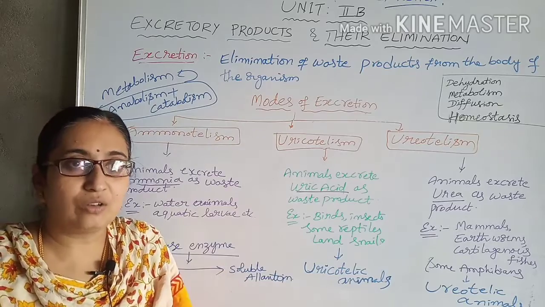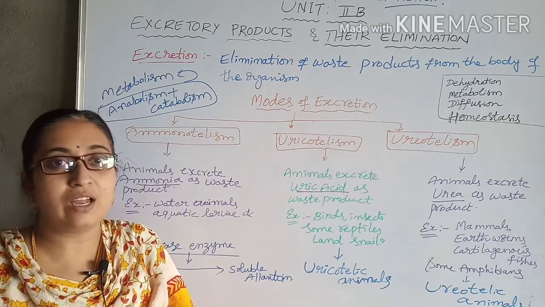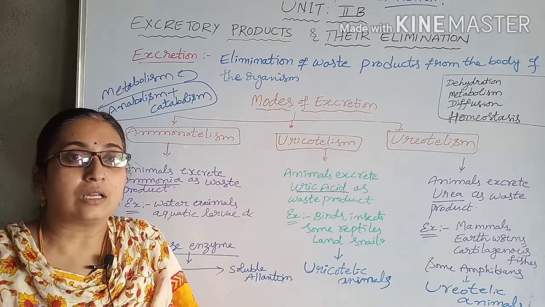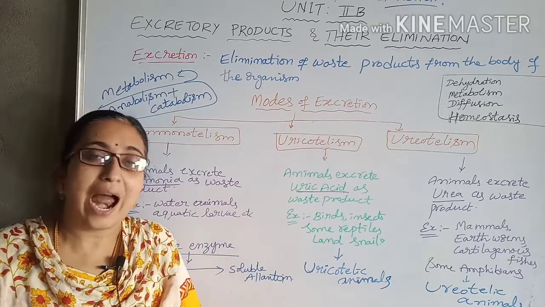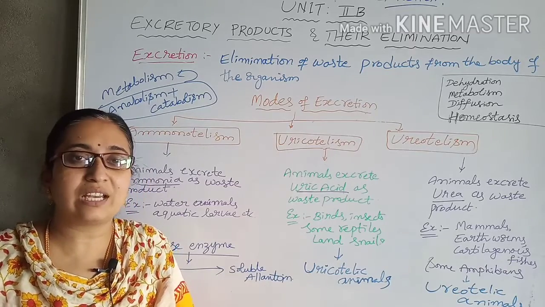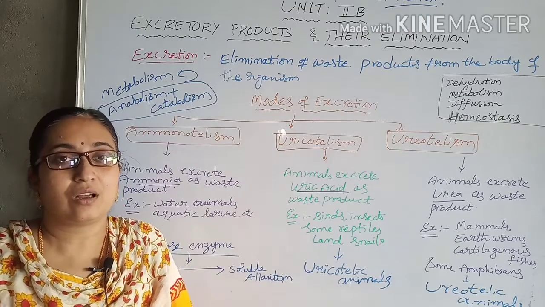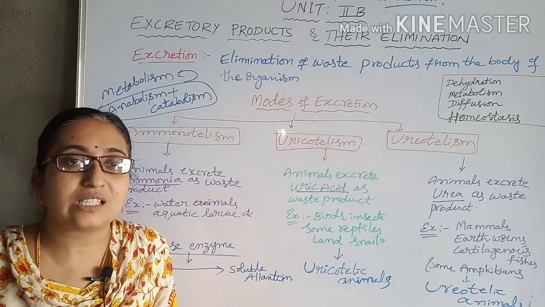The macromolecules are converted into micromolecules and absorbed into the blood. Whatever molecules are not required by the body are again sent through the blood to the excretory organs.